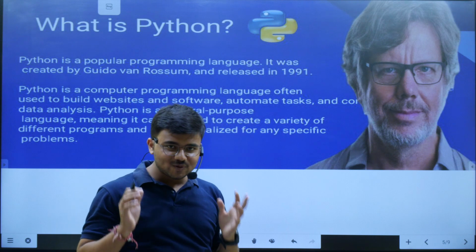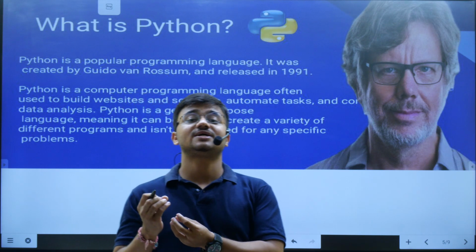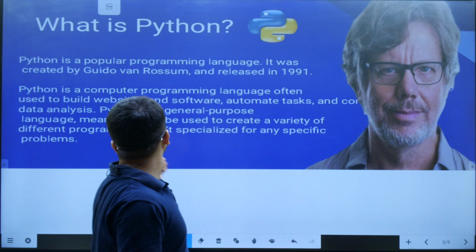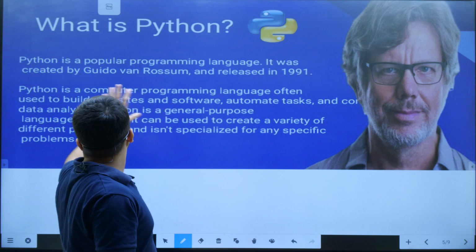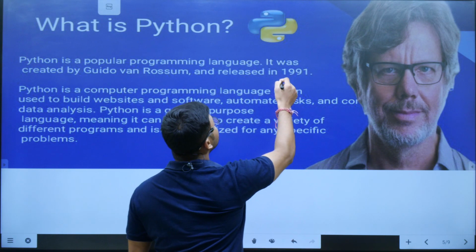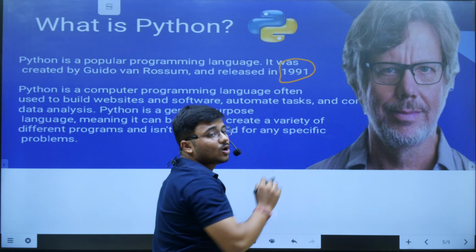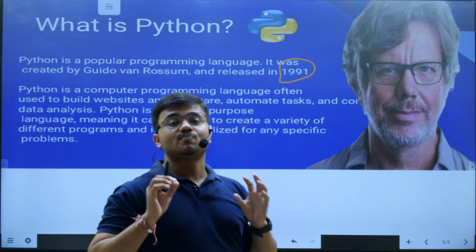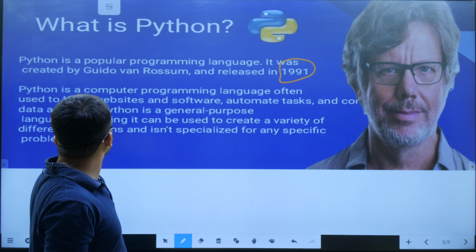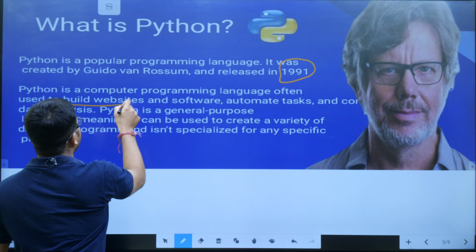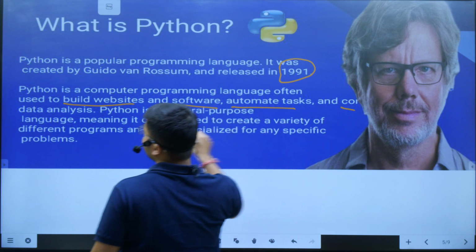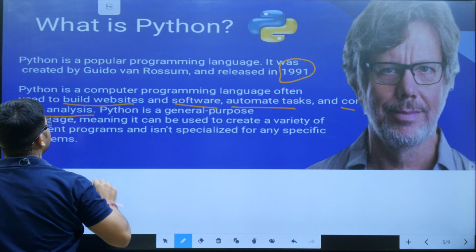Now, the next thing that comes to our mind is, what is Python? After knowing the name as Python, उसको वैसा नाम क्यों दिया गया? We have question in our mind, what is Python? So as discussed, Python is a very popular language. It was created by Guido van Rossum. He is the developer of the Python. And this was the year when we have got Python as our developed programming language. Python is a programming language often used to build websites and software, automated tasks, and usually used for data analysis.